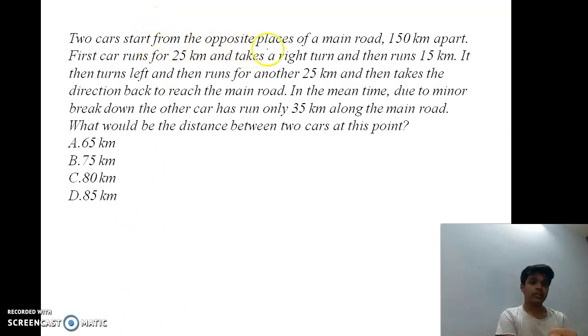Two cars start from the opposite place of a main road, 150 kilometers apart. First car runs for 25 kilometers and takes a right turn and then runs 15 kilometers. It then turns left and then runs for another 25 kilometers and then takes a direction back to reach the main road. In the meantime, due to the minor breakdown, the other car has run only 35 kilometers along the main road. What would be the distance between two cars at this position? Main road 150 kilometers apart.